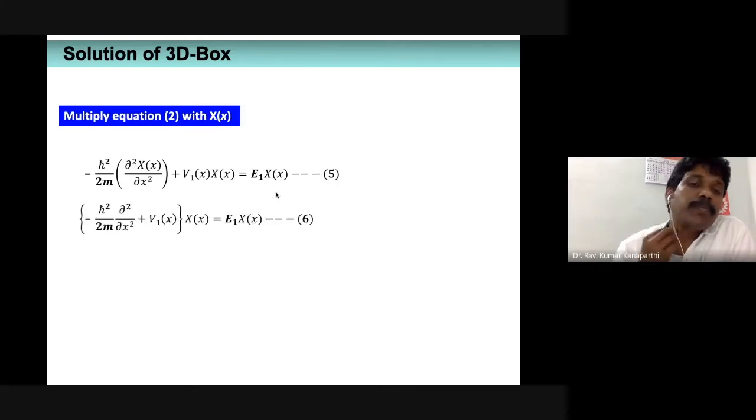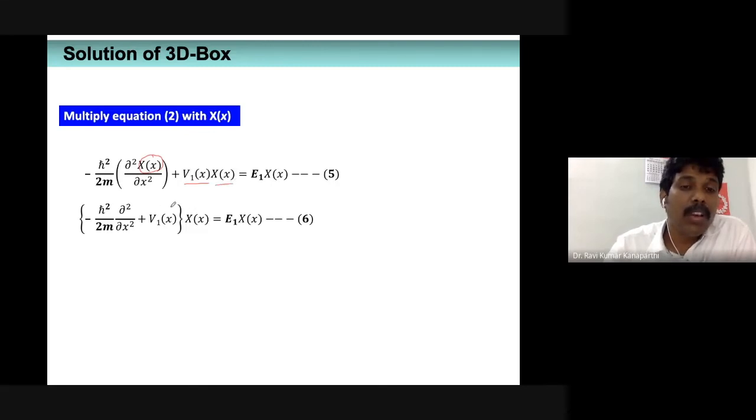Now I will rewrite the expression in a slightly different fashion. There is a kinetic energy operator, minus h bar squared upon 2m, dou square upon dou x square. As you can notice, X of x is on the right-hand side, and there is v1 multiplied by X of x.